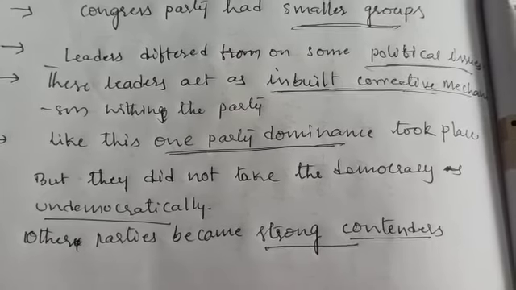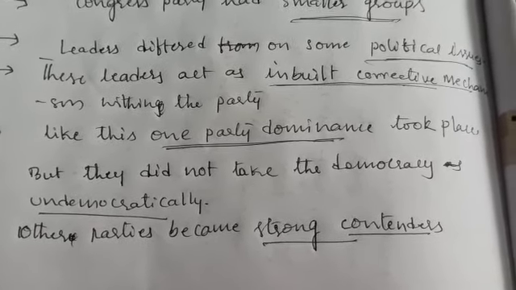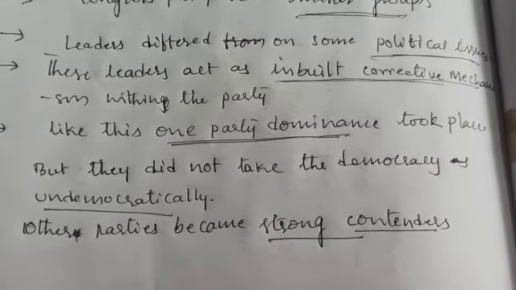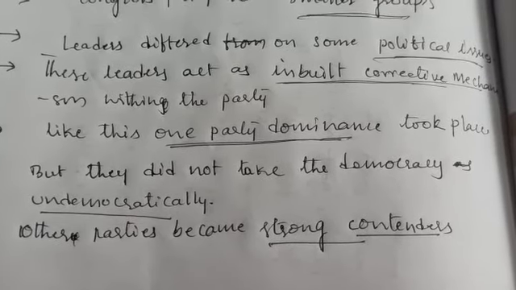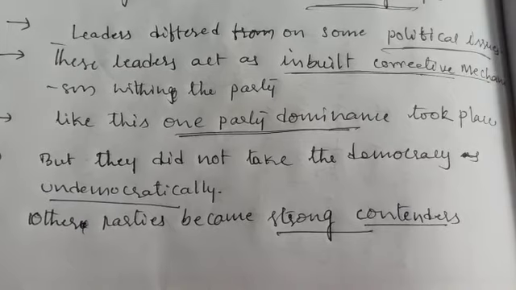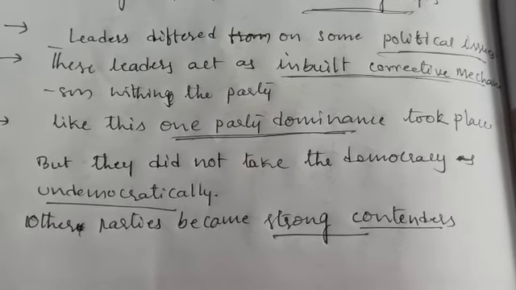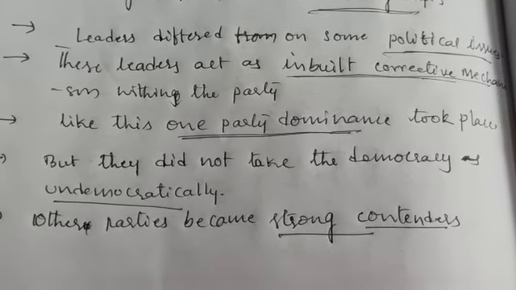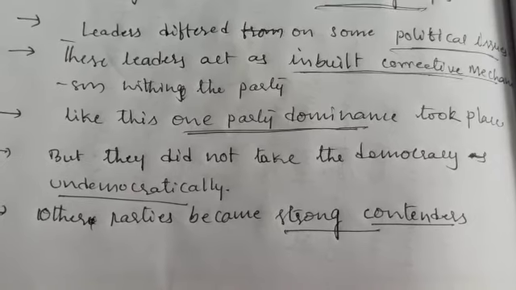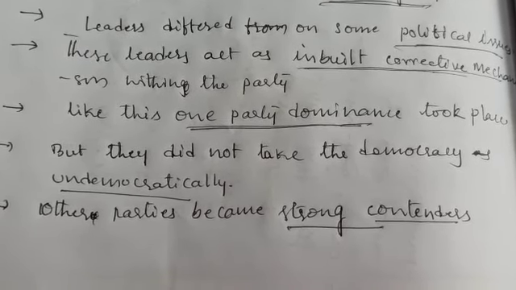Right, but at present you can see that there are parties in every area. Regional parties are national parties, and other national parties are regional parties. For example, take TRS, a strong contender. Congress was not able to do so at present, right? In Andhra Pradesh, YSRCP is a strong contender, and even TDP is also strong. In Tamil Nadu, DMK and AIADMK, and Asom Gana Parishad in Assam. You take Odisha, Biju Janata Dal is there. Biju Patnaik and at present Naveen Patnaik are strong contenders and leaders.